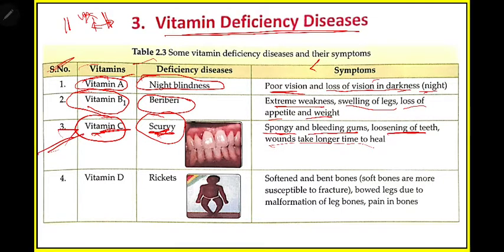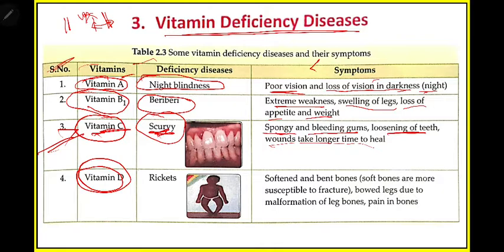Okay, so what should we do to save ourselves from this disease? You need to eat the fruits or vegetables which have the maximum amount of vitamin C. For example, all the citrus fruits, lemon, orange, and also amla. You need to eat this type of food. Okay. Then the last one is vitamin D.